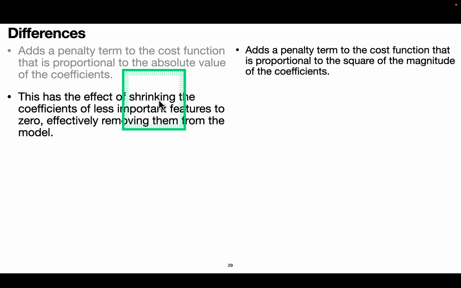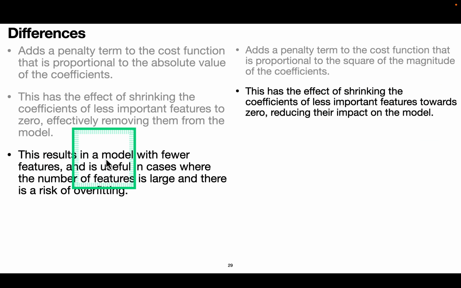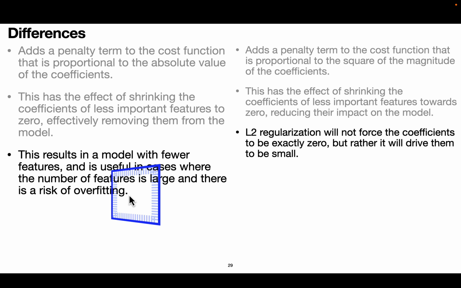L1 has the effect of shrinking the coefficients of less important features to 0, effectively removing them from the model. L2 shrinks the coefficients of less important features towards 0, reducing their impact on the model, not removing, reducing. L1 results in a model with fewer features and is useful in cases where the number of features is large and there is a risk of overfitting.